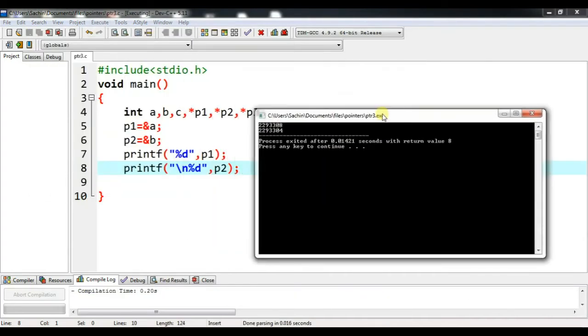So the output is 4 and 8. Here we can say that the output has not come as 04 and 05. I am using a 64-bit architecture, so that's why the integer is taking 4 bytes of memory, that is 04, 05, 06 and 07. In these addresses A has been stored, and from 8, B has been stored. Okay.